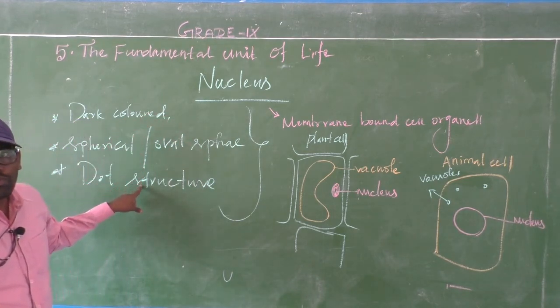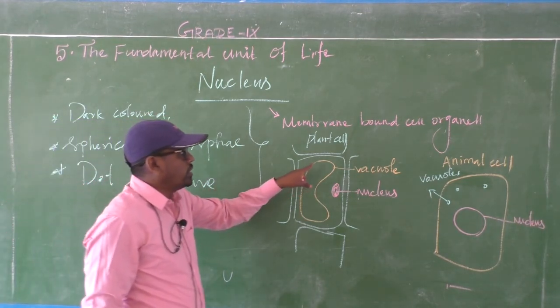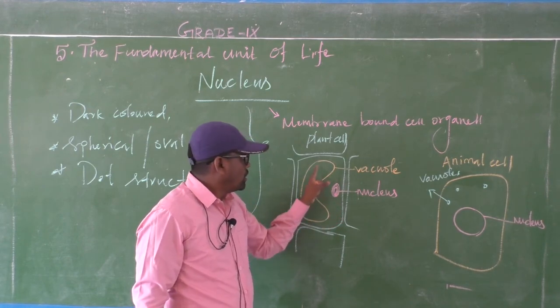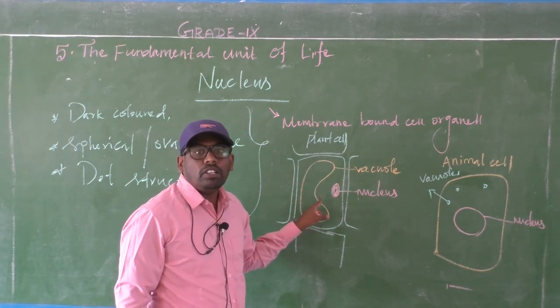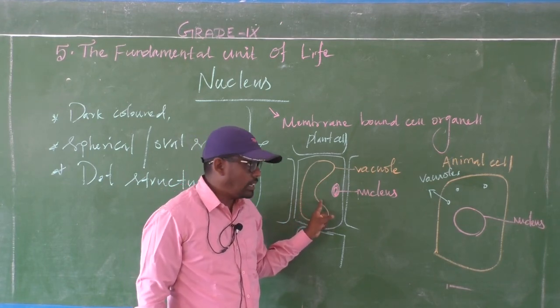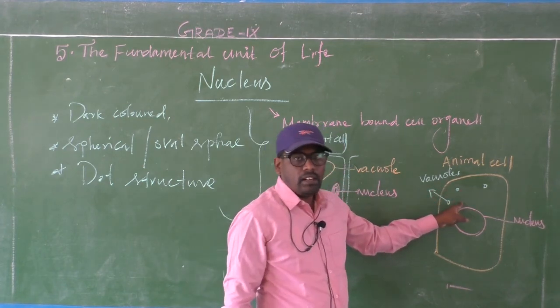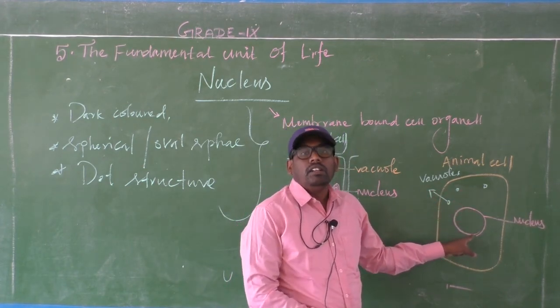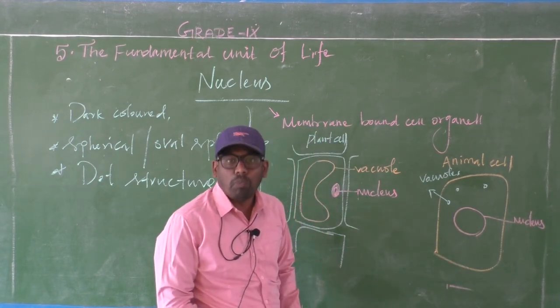Again, this is the explanation for the nucleus. The nucleus occurs in the corner in the plant cell because the maximum volume of the cell is occupied by the vacuole, one of the cell organelles. In the animal cell, the nucleus is located at the center because here the vacuoles are present but small in size.